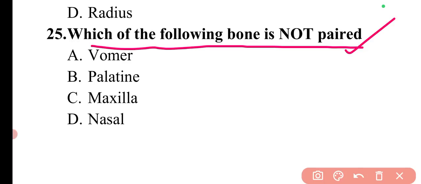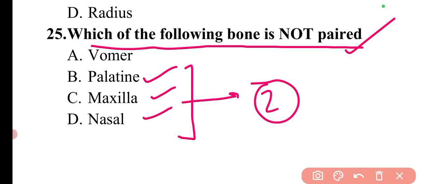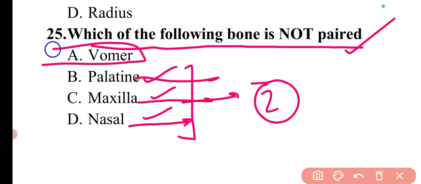So palatine, maxilla, nasal, these three bones are basically present as a pair of two. Okay, so two palatine bones, two maxilla, two nasal, but vomer, which is present in the nose part, is not a paired one. This is a single bone present in the facial part.